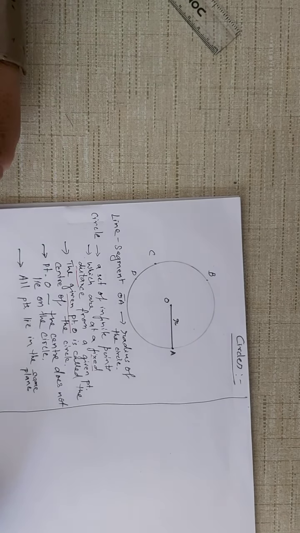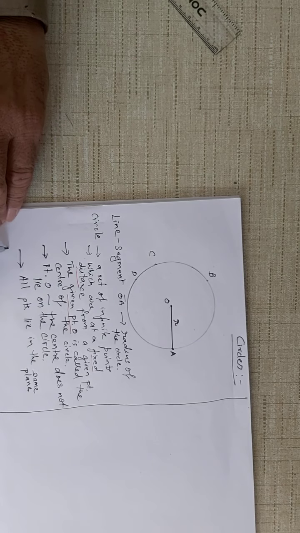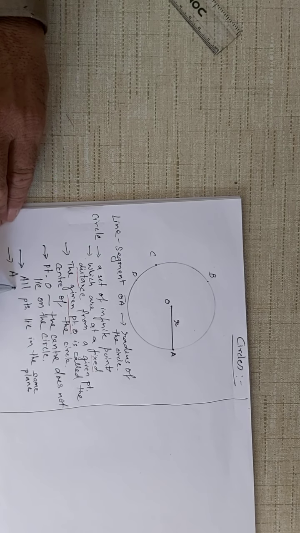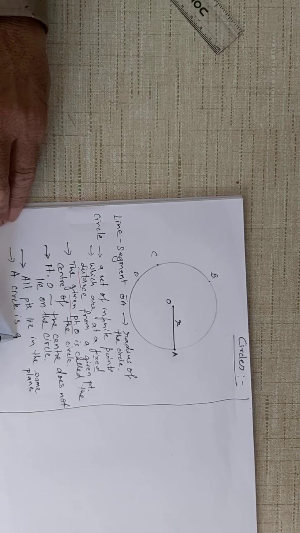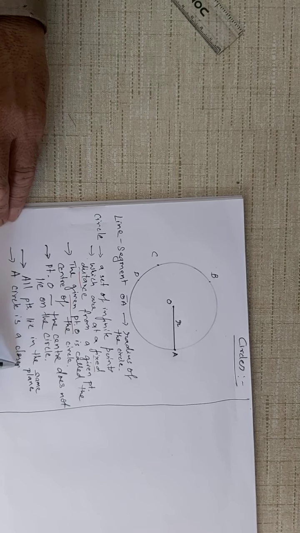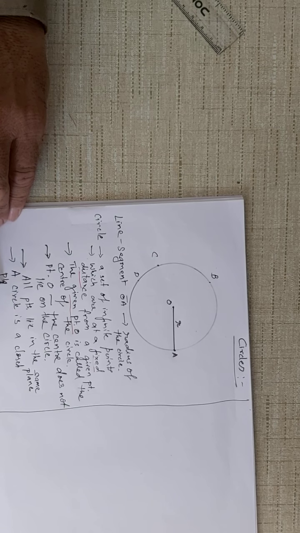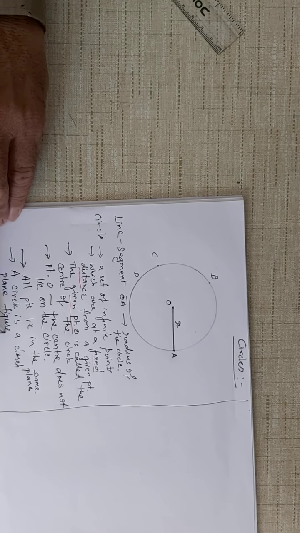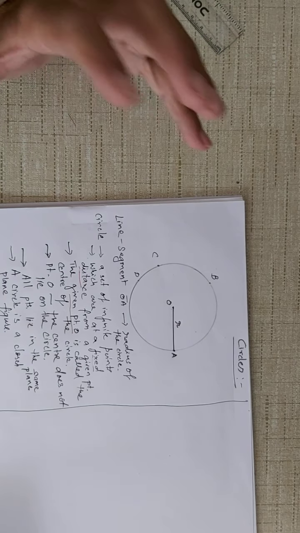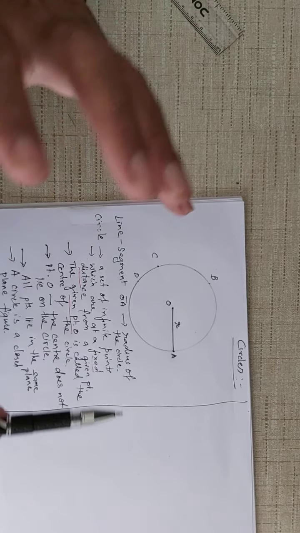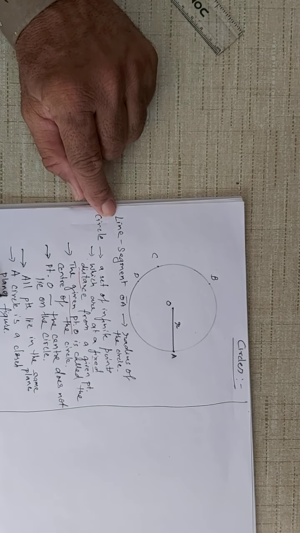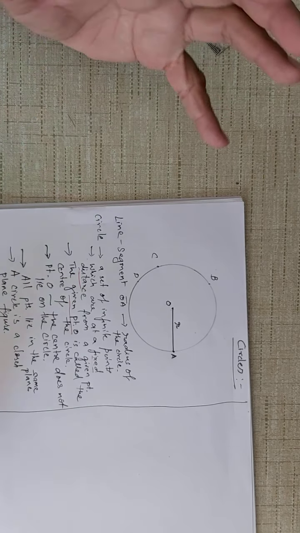All the points lie in the same plane. That means a circle is a closed plane figure. These are all things that you must understand. Some basic concepts of a circle. So what is a circle? A circle is a closed plane figure. See, a circle is a closed plane figure. Why is it a plane?